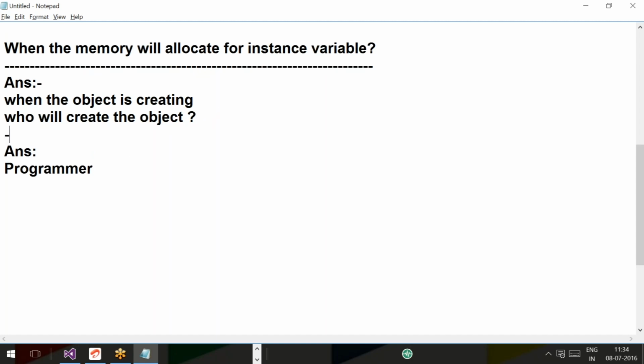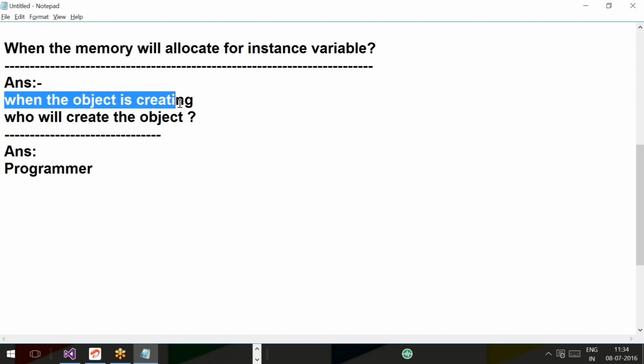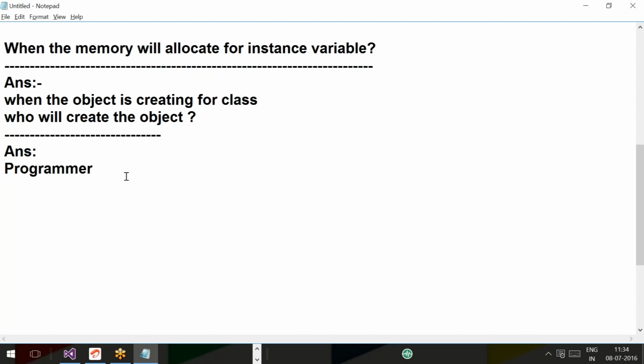Okay, next. So with this we understood that memory will be allocated for an instance variable, because an instance is nothing but an object. That instance variable is getting the memory when the object is created for your class. Who will create the object? The object is going to be created by the programmer.